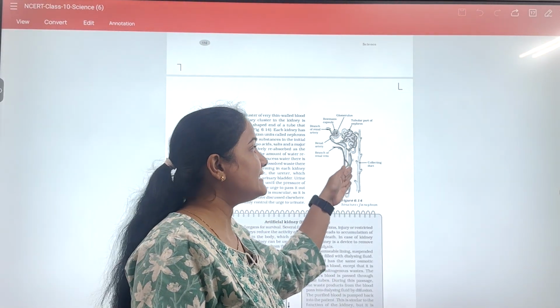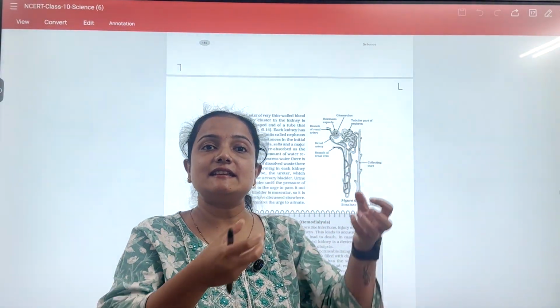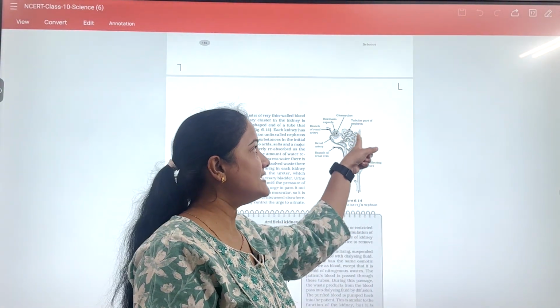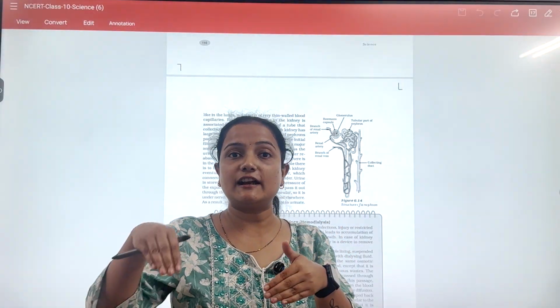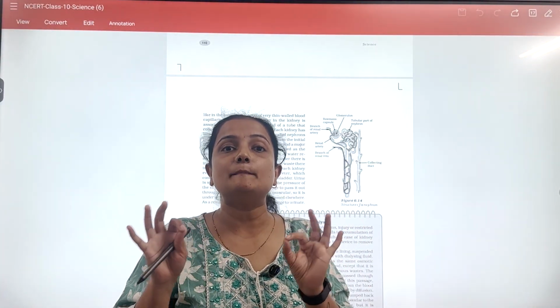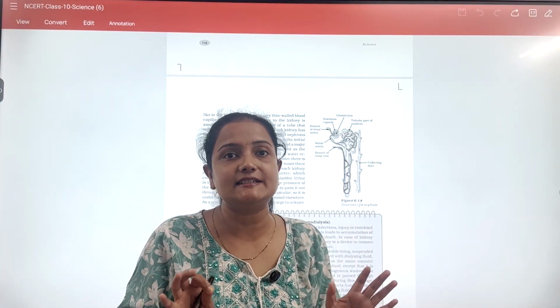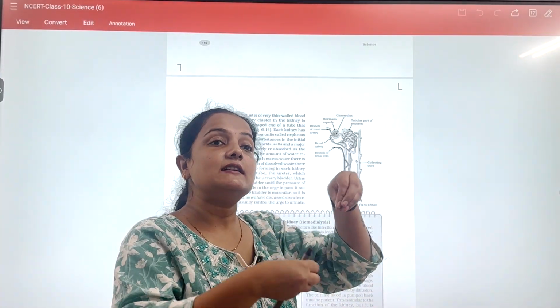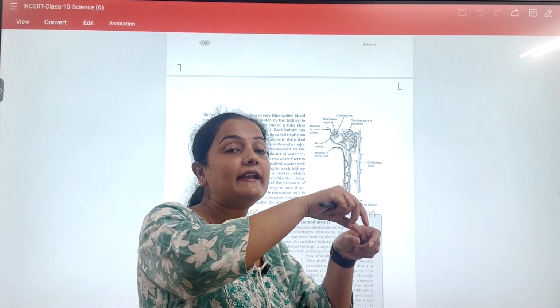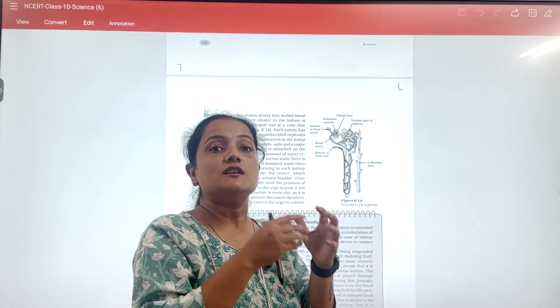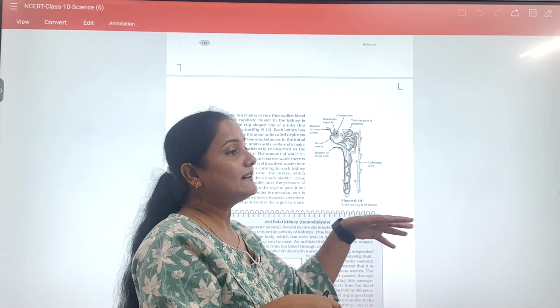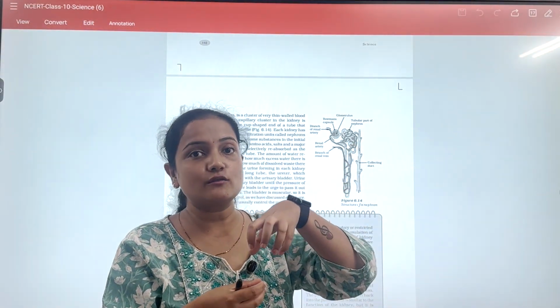These collecting ducts receive the urine from the DCT and transport that urine towards the renal pelvis part of the kidney. This renal pelvis is attached to the ureters. So when the collecting ducts deposit the urine into the renal pelvis,